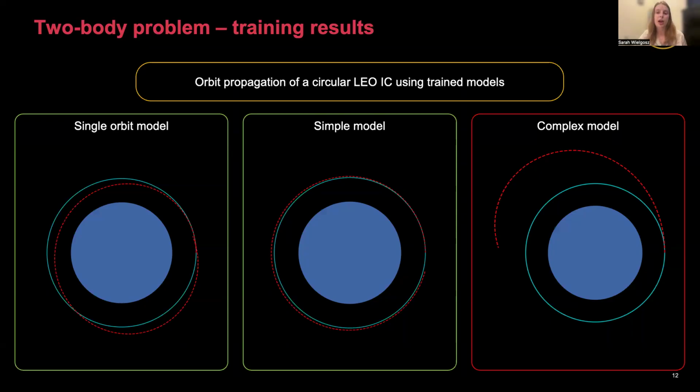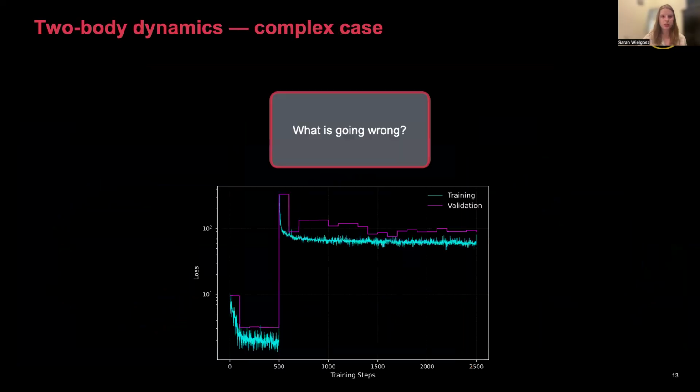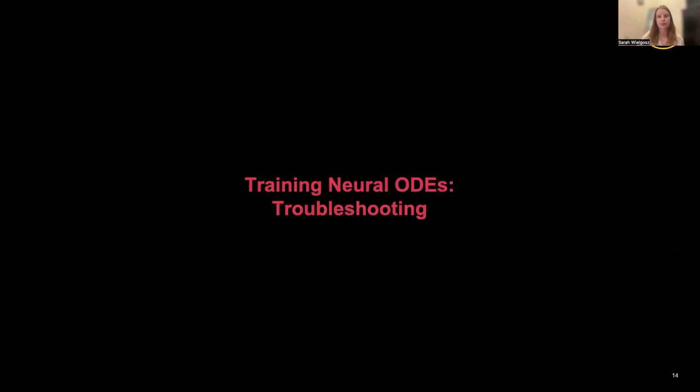And these are as expected, where the single orbit cannot generalize to a different eccentricity, but it does an okay job. And our simple model looks good, and our complex model is just totally unusable. So what's going wrong here? We wanted to hunt down this issue in our model and figure out how to rectify it and why we're not seeing our model train as we wanted to.